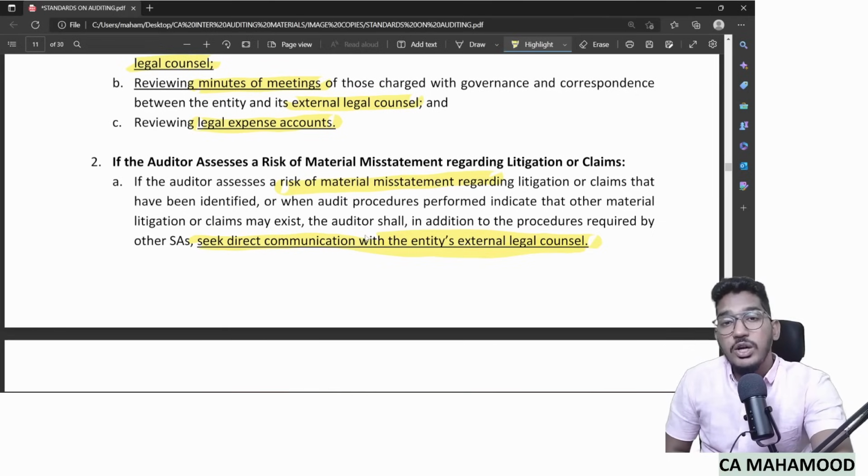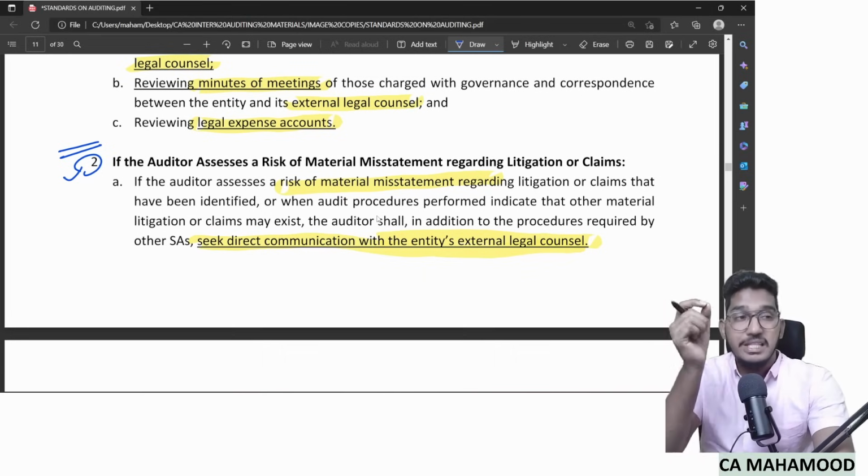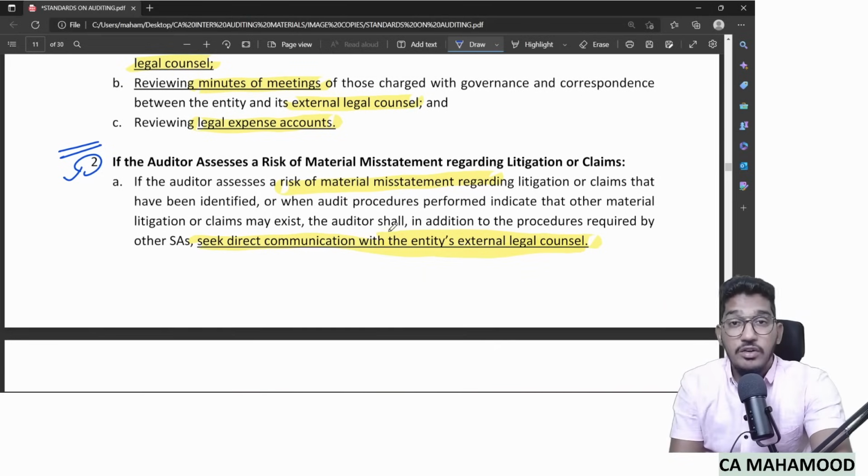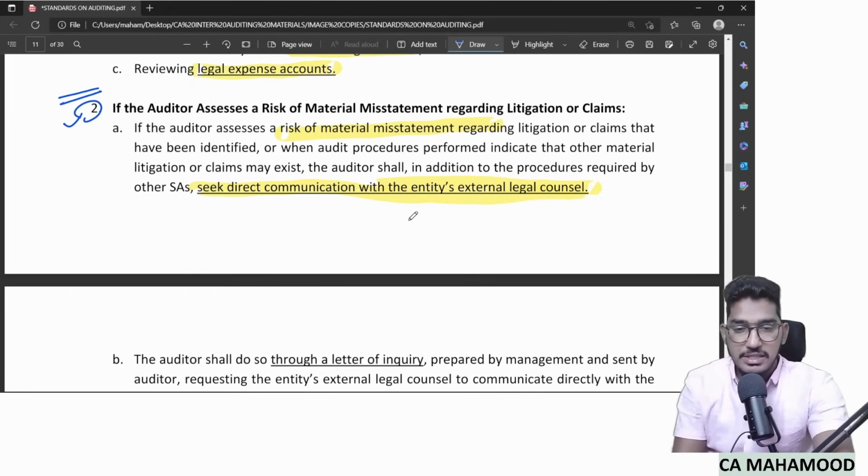Who will communicate? The auditor will communicate. With whom will he communicate? The external legal counsel. When will he communicate? If he came to know that yes, there is some risk of material misstatement regarding litigations. If he doesn't find any risk, he will end his audit procedures here only. He will come to this step only when he identifies, yes, there is a risk of happening of misstatement in the completeness of litigations and claims. So the auditor should seek direct communication with the entity's external legal counsel.